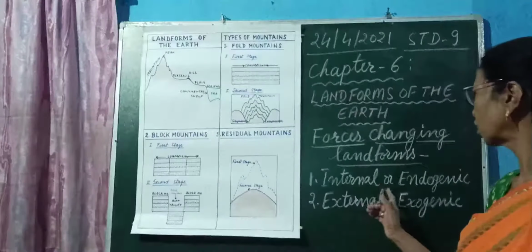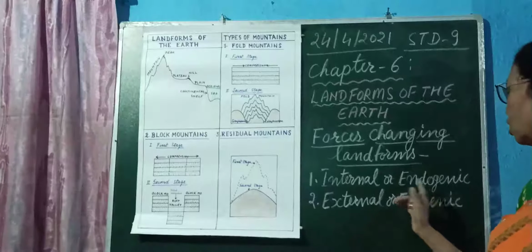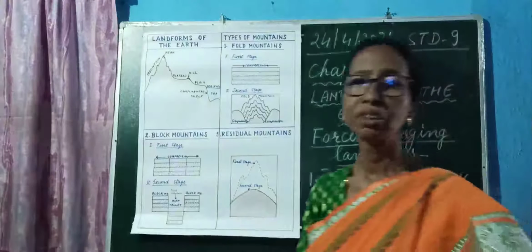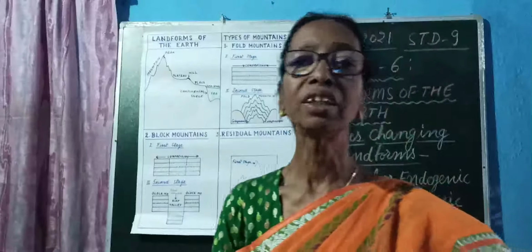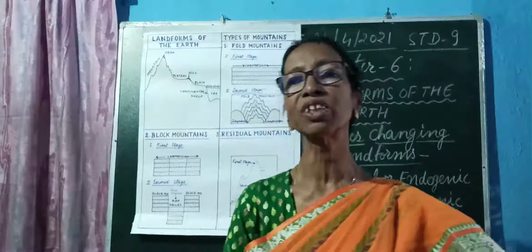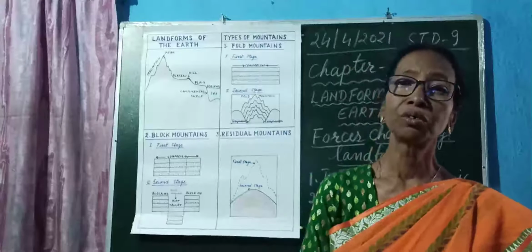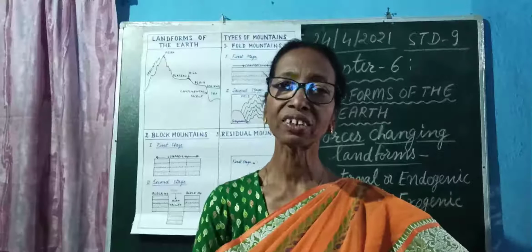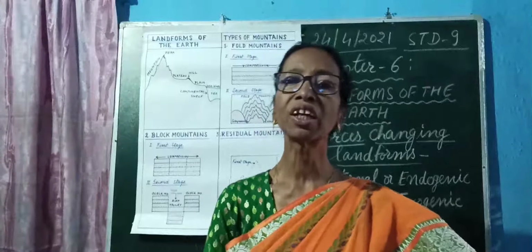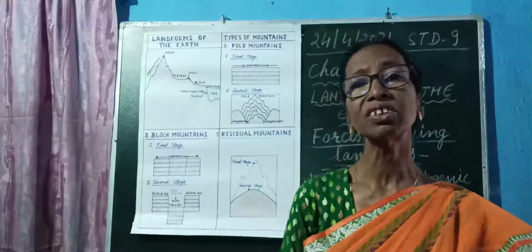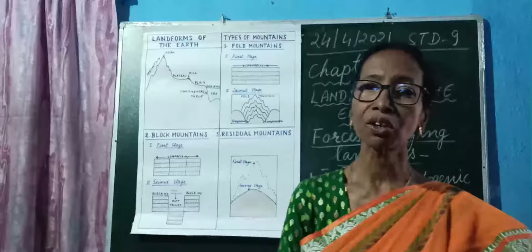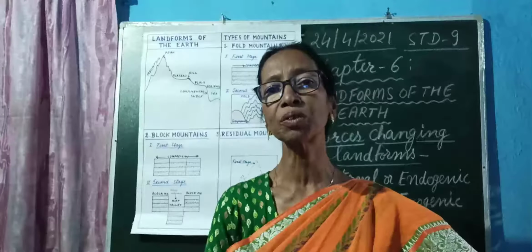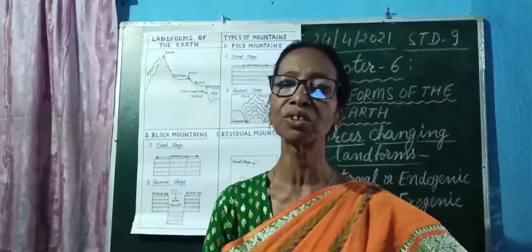First is internal or endogenetic force. Second is external or exogenic force. The internal or endogenetic force works from the deep interior. There is high pressure of overlying layers and intense temperature, which are always involved in changing the surface of the earth and the landforms which are found.